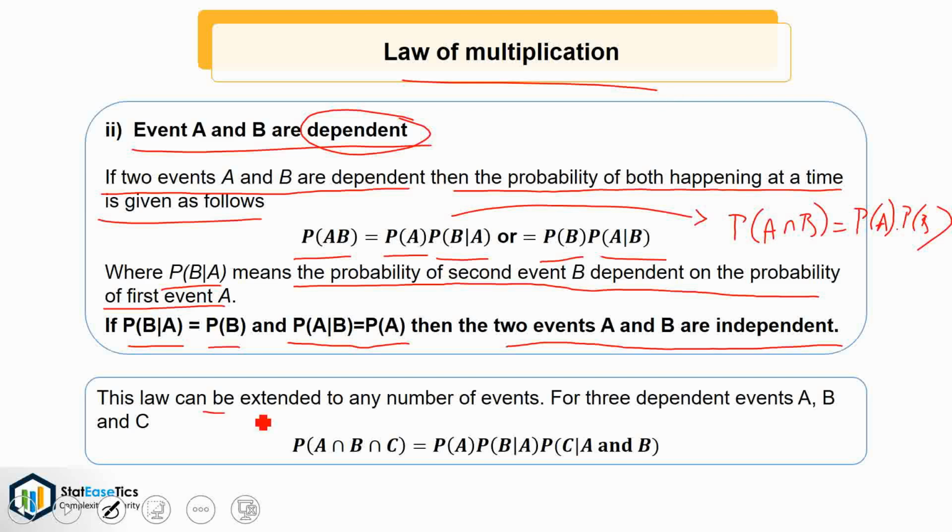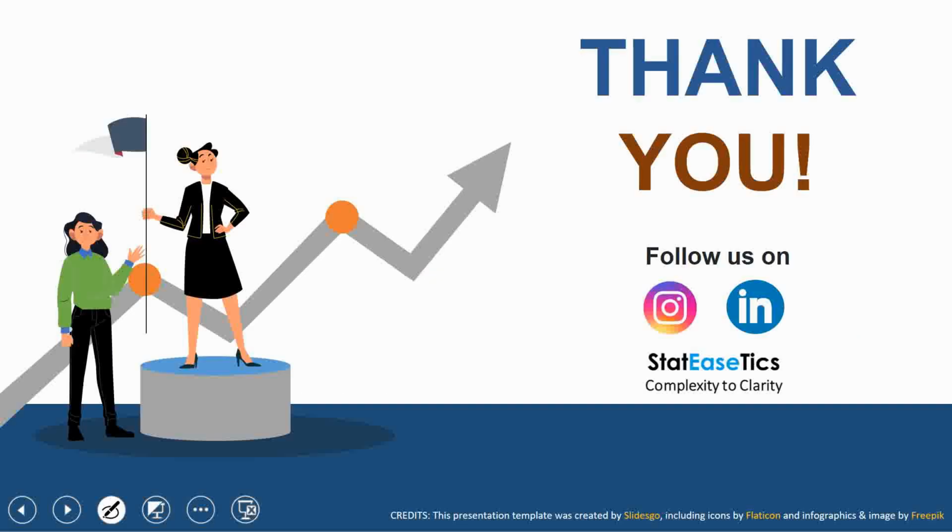This law can be extended to any number of events. For three dependent events A, B and C, P of A intersection B intersection C is equal to P of A into P of B given A into P of C given A and B.